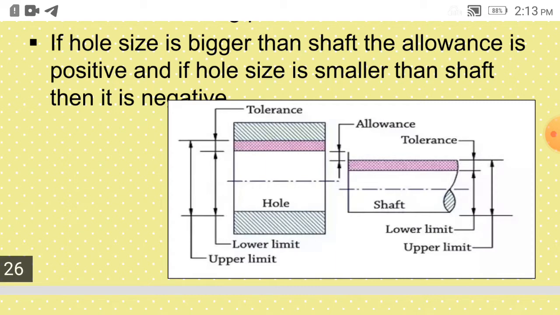So again this allowance is shown here. So here the allowance is positive. We can see the gap between the maximum material limit of shaft and the maximum material limit of the hole. होलच्या मॅक्सिमम मटेरियल लिमिट आणि शाफ्टचा मॅक्सिमम मटेरियल लिमिटच्या मधात गॅप आहे. दॅट इज व्हॉट इज पॉझिटिव्ह अलाउन्स.